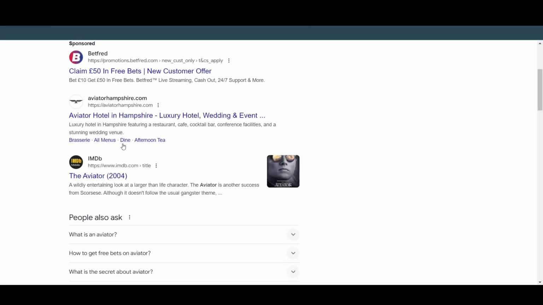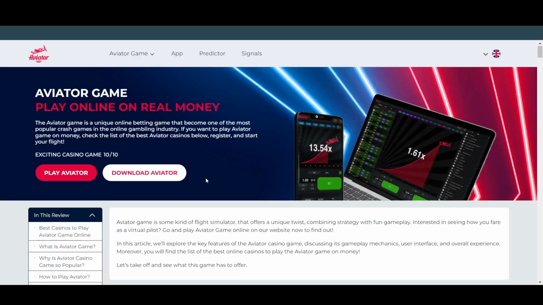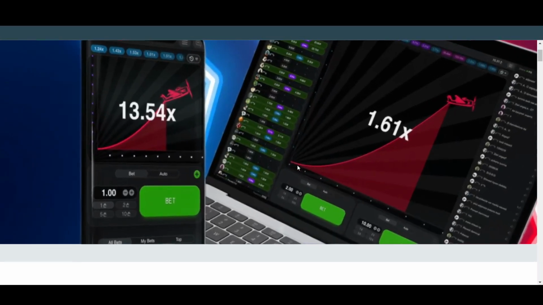Aviator is a gambling game in which you put in some money, and it totally depends on whether the plane goes high. As you can see, these photos indicate. So if you invest $100 and it goes to 1.61, you get 1.61x profit. However, it can go up to 35x, 45x, and sometimes it will just crash at one. So you just need to predict when it will crash, take out the money before it crashes, and you will generate that amount of profit.